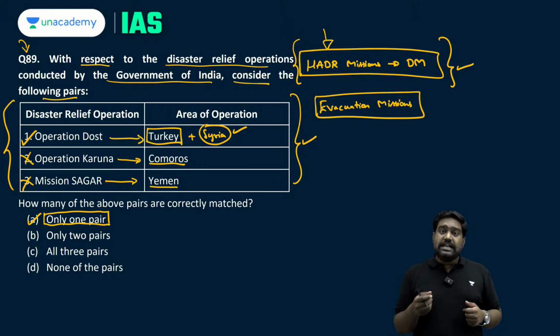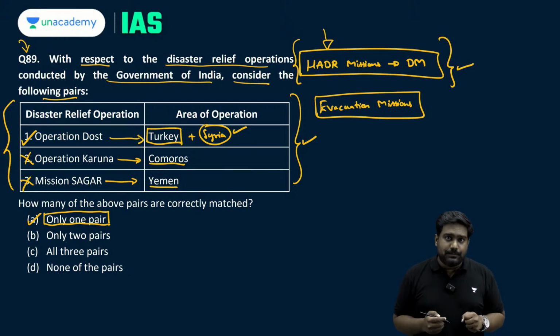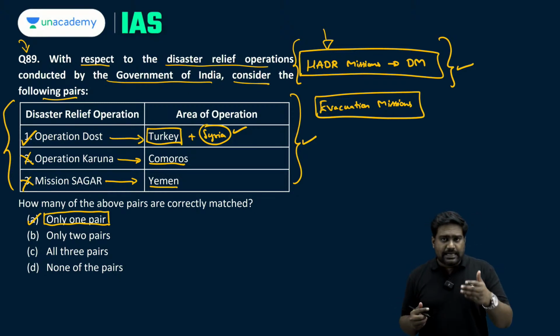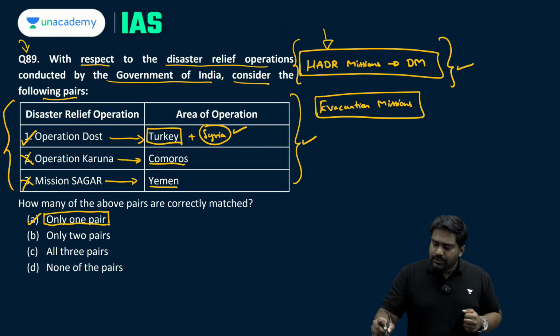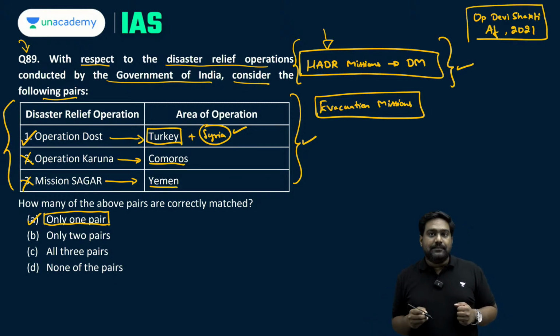So for this purpose, India has conducted many evacuation missions as well over the years, and even this could be asked as a prelims question. So please make a note of the important evacuation missions. I'll give you the entire list. We have Operation Devi Shakti that was conducted in Afghanistan in 2021 when Taliban took over the country.